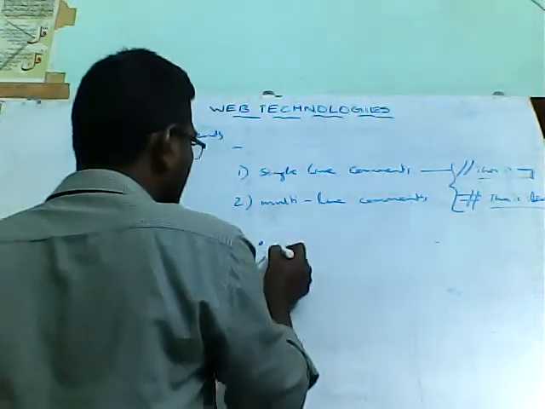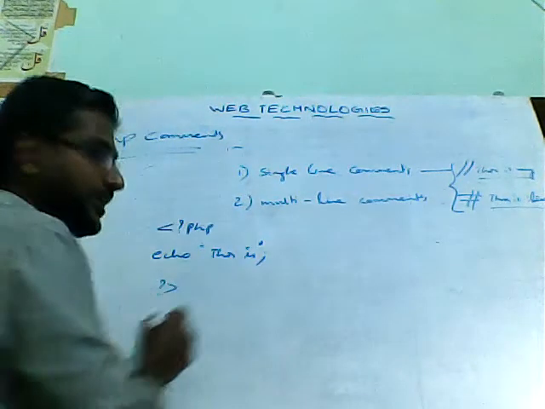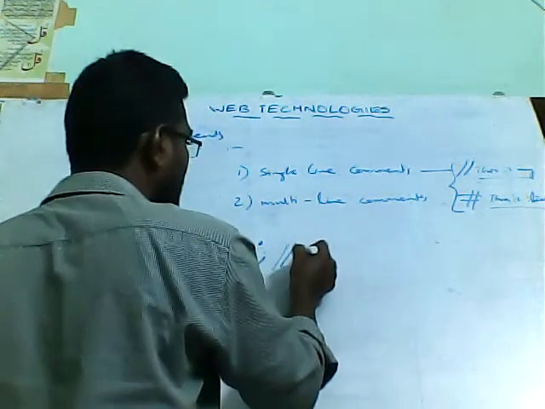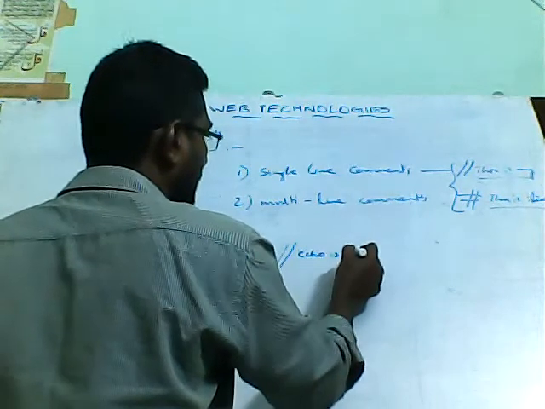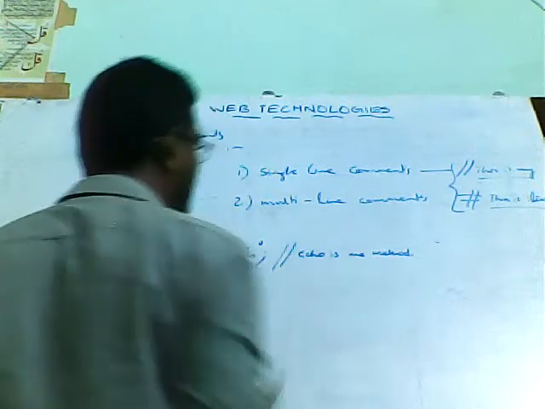I want to write the comment for this echo method, so I can use single line comments and write echo is one method. Like this we can give the description.